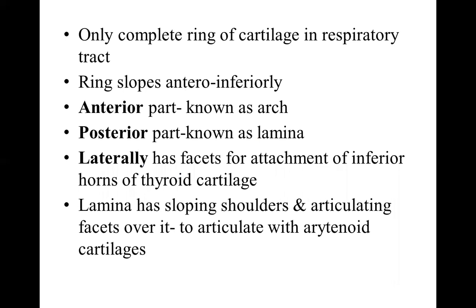The ring slopes antero-inferiorly. The anterior part is known as arch. Posterior part is known as lamina. Laterally are the facets for attachment of the inferior horn of the thyroid cartilage. Lamina has sloping shoulders and articulating facets over it to articulate with arytenoid cartilage.